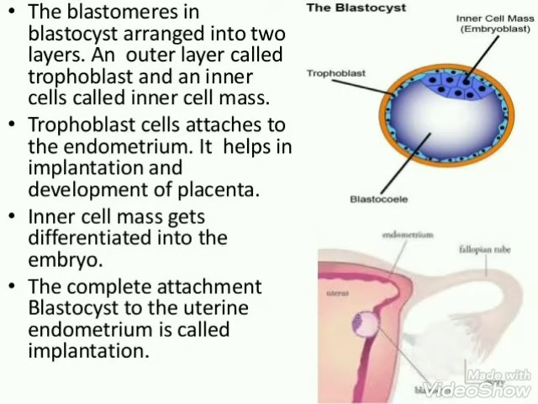Blastomeres in the blastocyst are arranged into an outer layer called the trophoblast and an inner group of cells attached to the trophoblast called the inner cell mass. The trophoblast layer gets attached to the cells of the endometrium, and the inner cell mass gives rise to the embryo. After attachment, the cells of the endometrium divide rapidly and cover the blastocyst. So the blastocyst gets embedded in the endometrium of the uterus. This is called implantation, which leads to pregnancy.